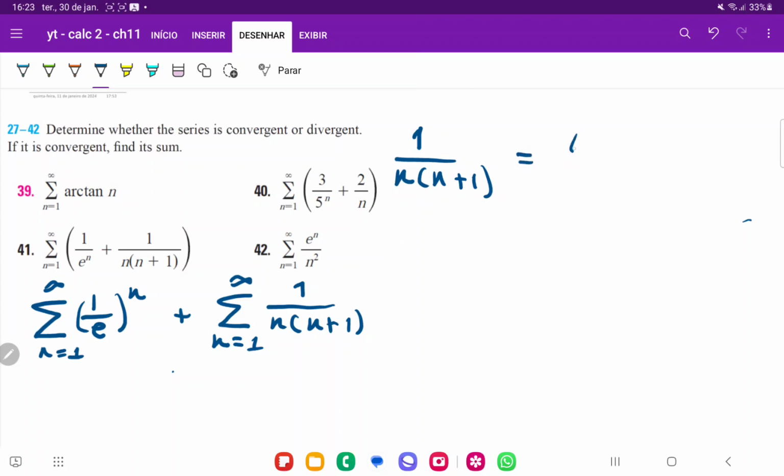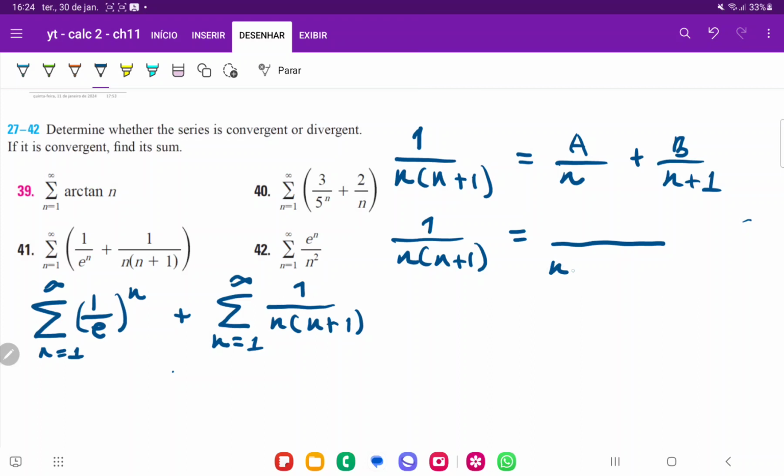I want to decompose this into some coefficient a divided by n plus b divided by n plus 1. So for us to find what a and b are, we're going to put a and b into a single fraction. If we were to join this, they would be all over the common denominator, which is n times n plus 1. And then we will multiply a by n plus 1, so a times n plus 1, and then we would multiply b by n, so plus b times n.